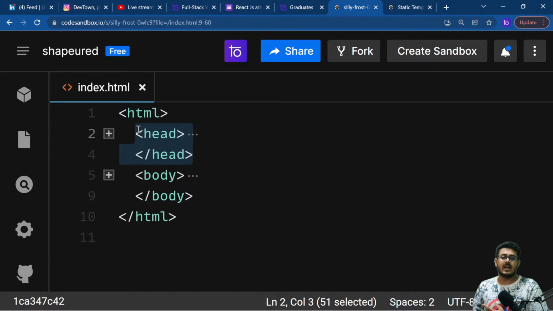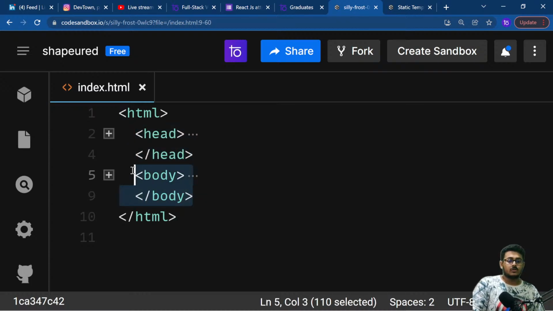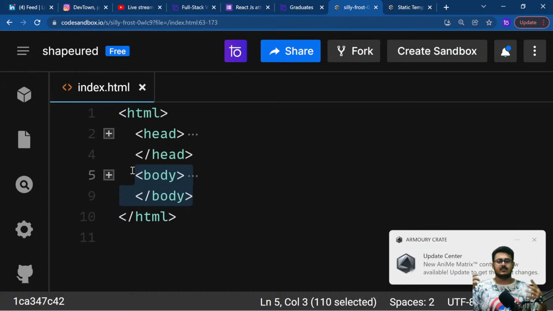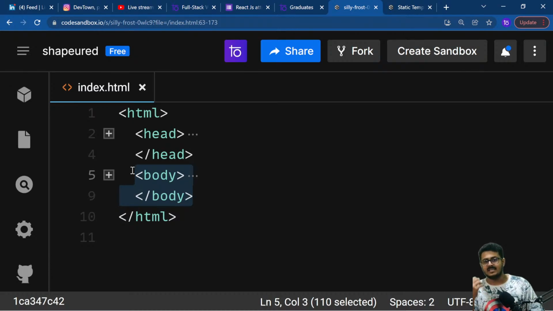So whatever metadata you have about this website, whether it be the title of the website or some CSS files for the website, any information related to this website that shouldn't be shown on the website itself, that goes inside the head tag. Whatever you want to show on the website, like the buttons, the icons, the text, the colors, whatever physical things, comes inside the body tag. That is the body of the entire website.